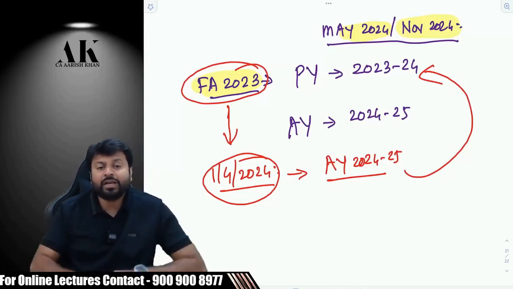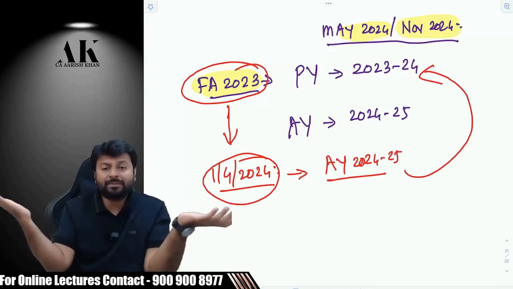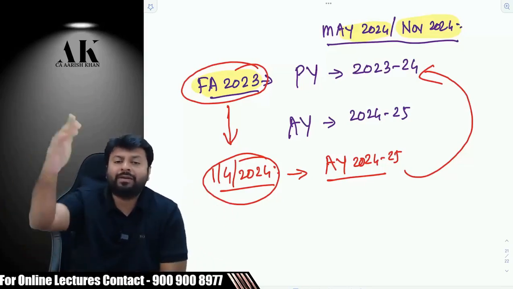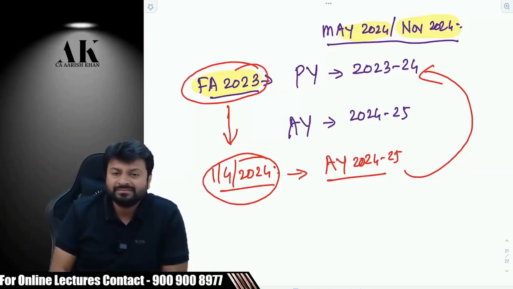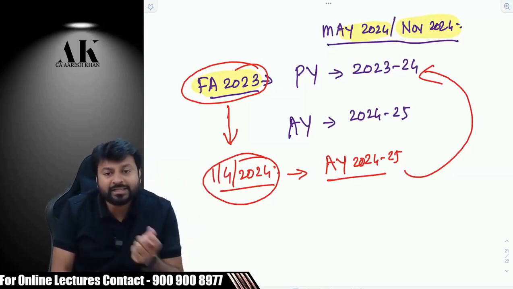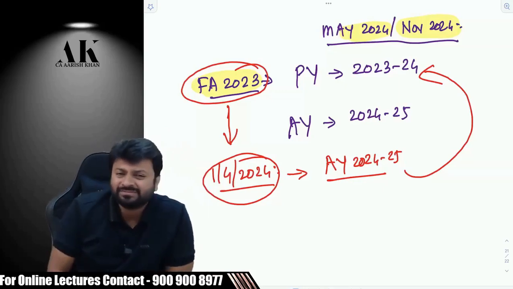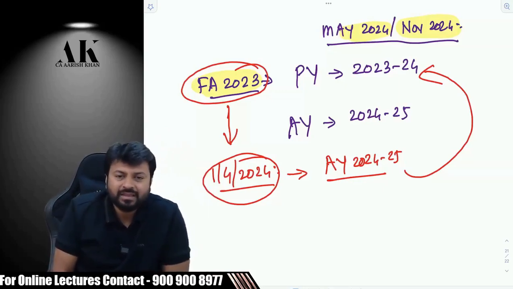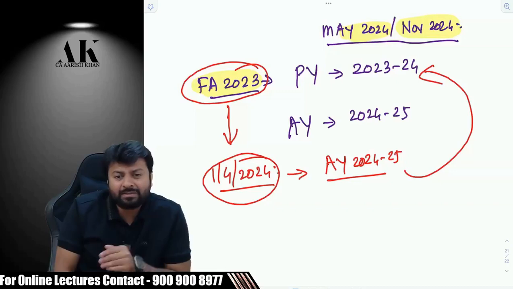If there is a computational amendment, then it will be applicable from AY, because computation is done in AY. But if there is a procedural amendment, that from this date the TDS rate has increased from 5% to 10%, then it is increased from that date only. Are you clear? So whenever such amendments come, I'll highlight more on that.